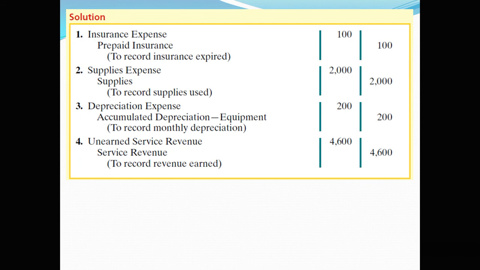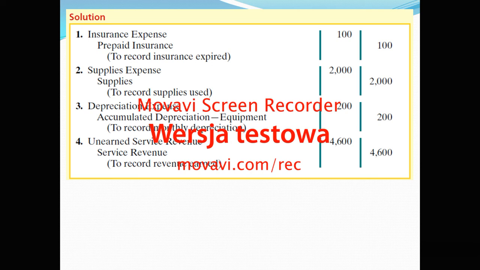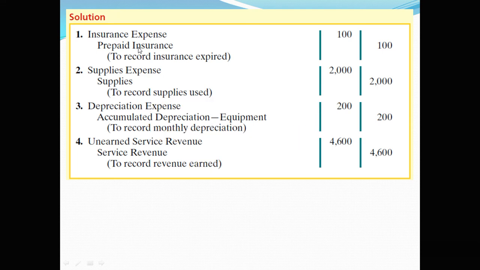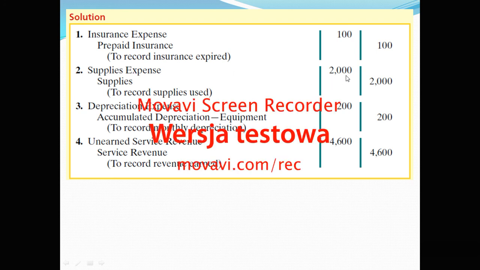So first, insurance expense, that's $100 insurance expense recognized for that month, and prepaid insurance, that is the asset account credited, which means that you decrease that by $100. Supplies expense, $2,000 used, and supplies asset decreased by $2,000.